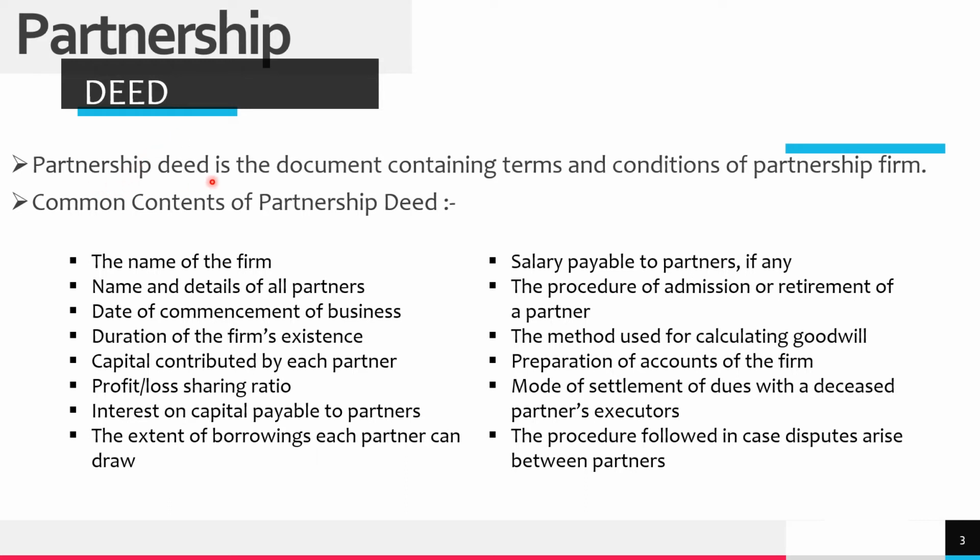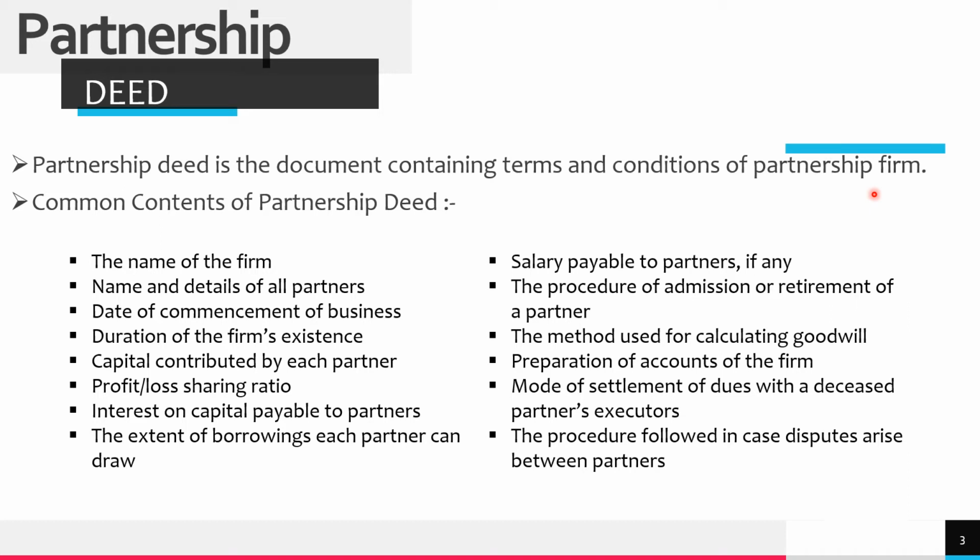Partnership deed is a document containing all the terms and conditions of the partnership firm. Basically it is a written document which has everything of any importance to the existence of the firm, any importance to the partners of the firm.